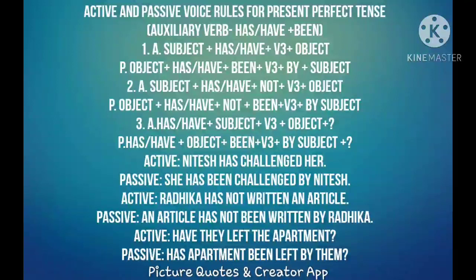So has the apartment been left by them? Okay, so this is the sentence construction. Has plus the object plus been plus the V3 form of the verb left plus by them. They changed into the object form, them. So this is the construction of active and passive question in present perfect.